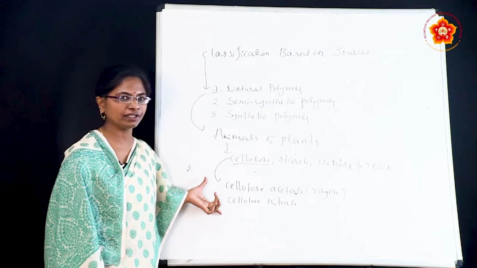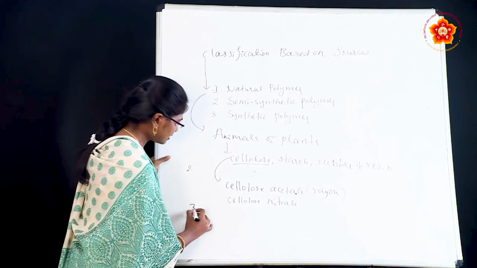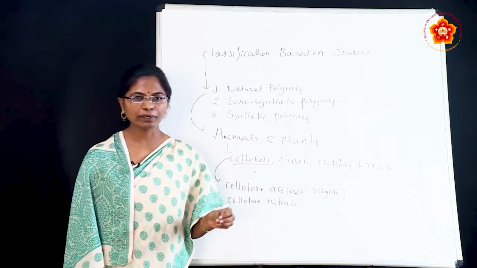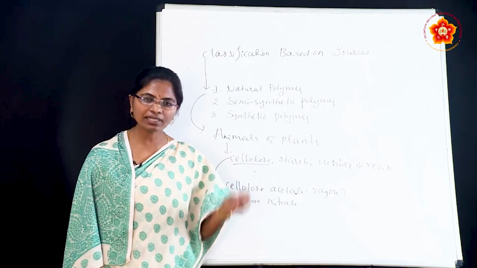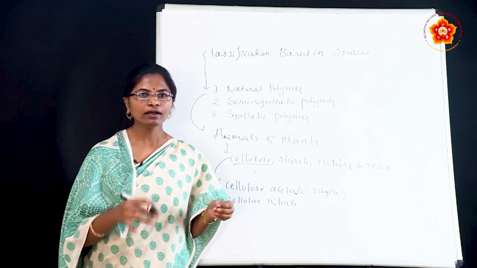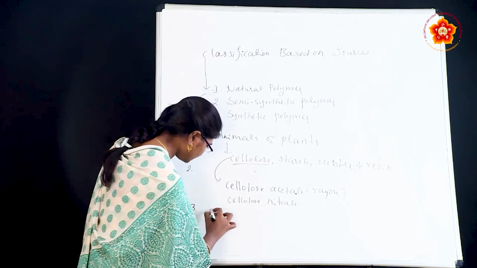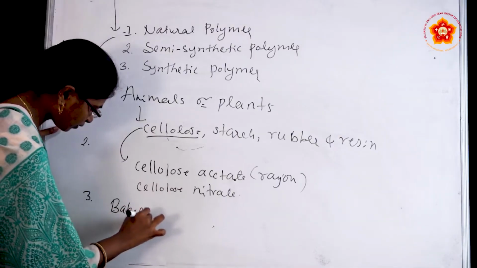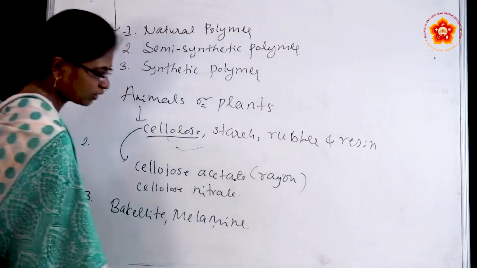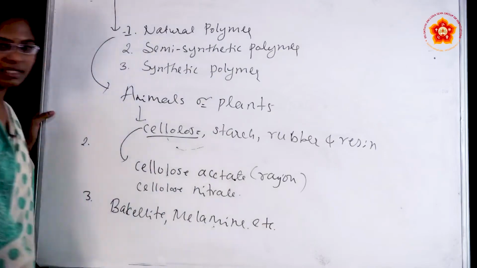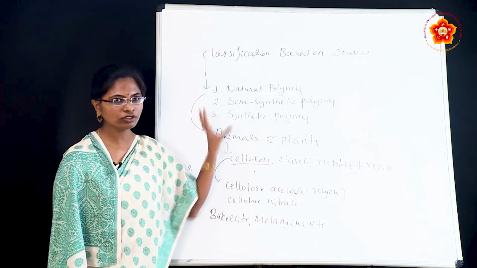The third one is synthetic polymer. Synthetic polymers are man-made polymers, meaning we synthesize the compound in a laboratory or at industry level. For example, bakelite and melamine, etc. This is all about classification of polymers based on sources.